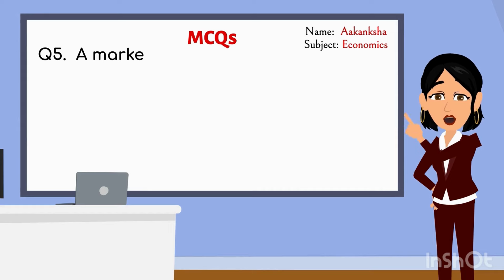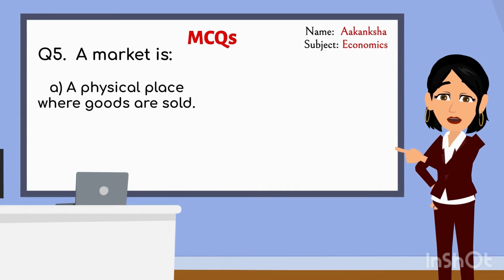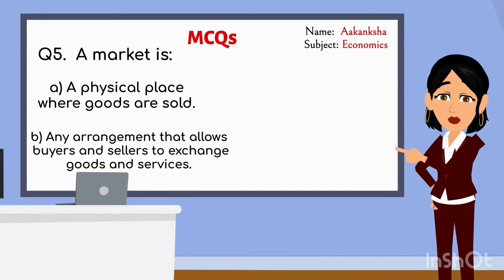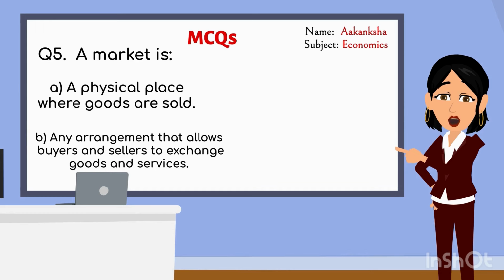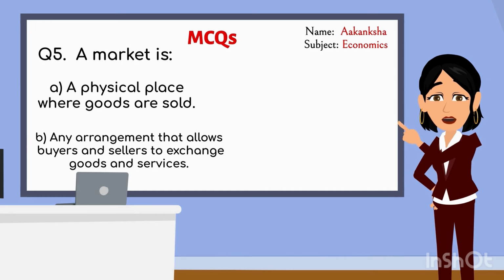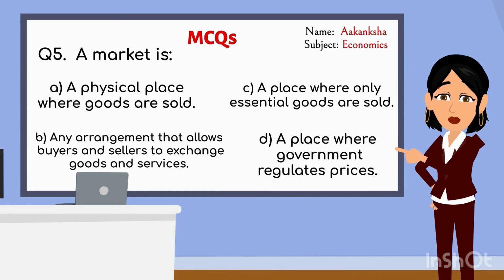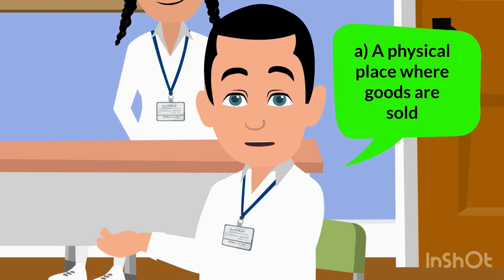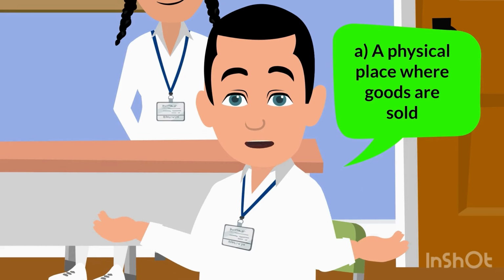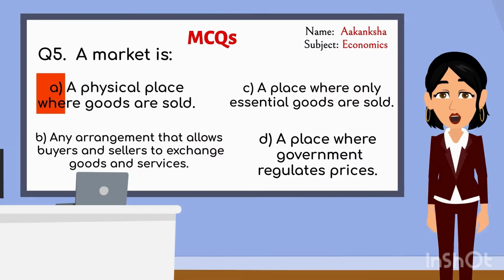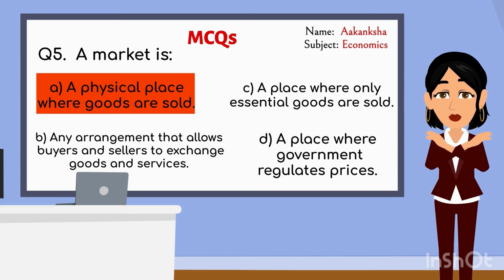A market is A. A physical place where goods are sold. B. Any arrangement that allows buyers and sellers to exchange goods and services. C. A place where only essential goods are sold. D. A place where government regulates prices. Ma'am, the answer is a physical place where goods are sold. Not quite, Nishant. That's not right.